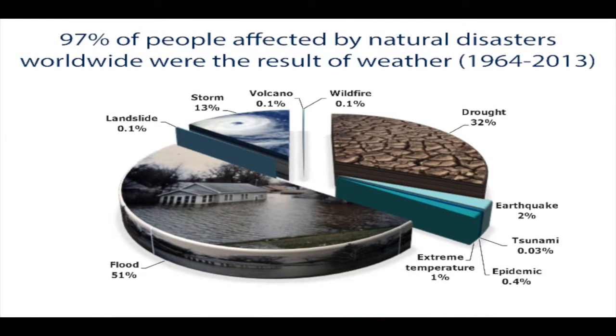So I want to talk more about that hydrometeorological or weather-related disaster, because I think there's a lot of concern here that we have to think about, not only in the past 50 years, but also in the future. And I want you to join me in that charge and that call to action to really do something about these disasters. These weather-related disasters caused 73% of all natural disaster deaths worldwide during the past 50 years.